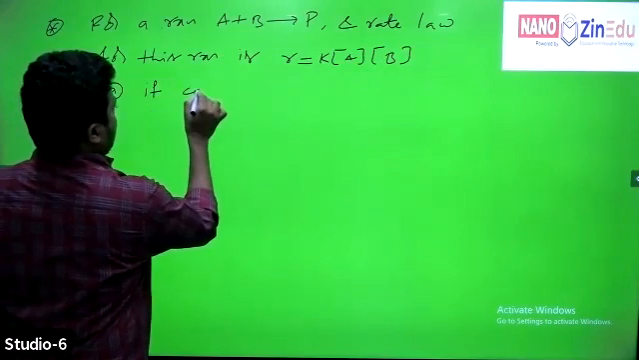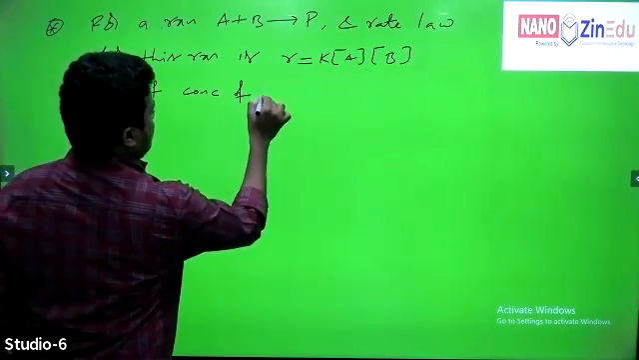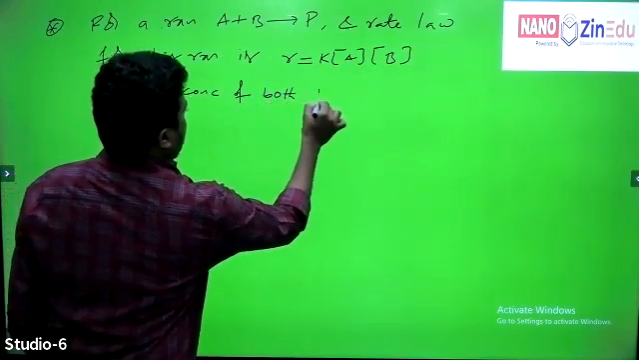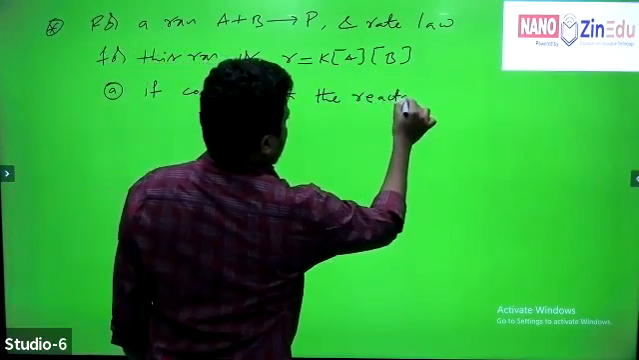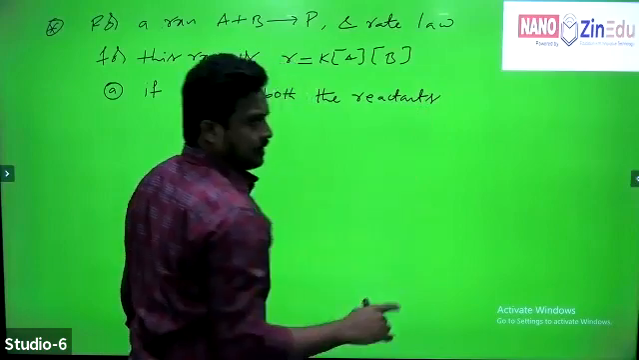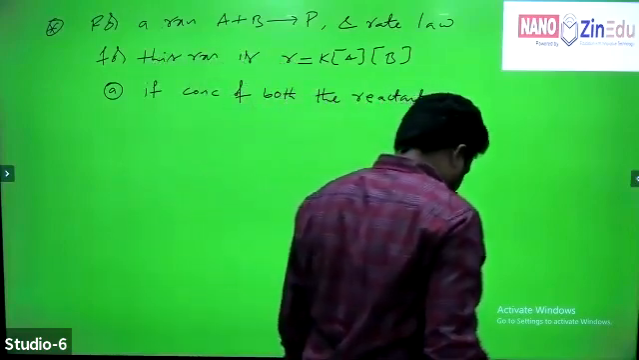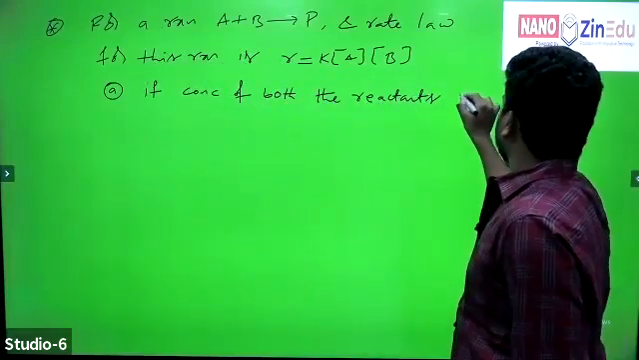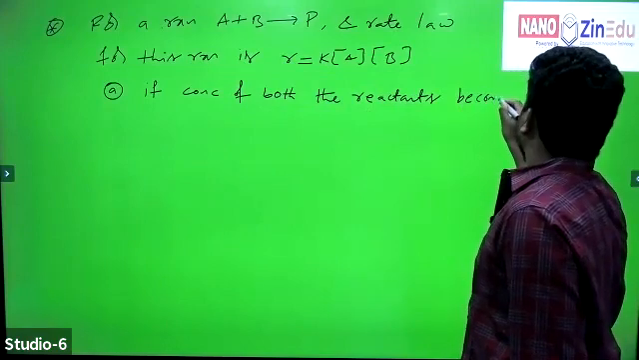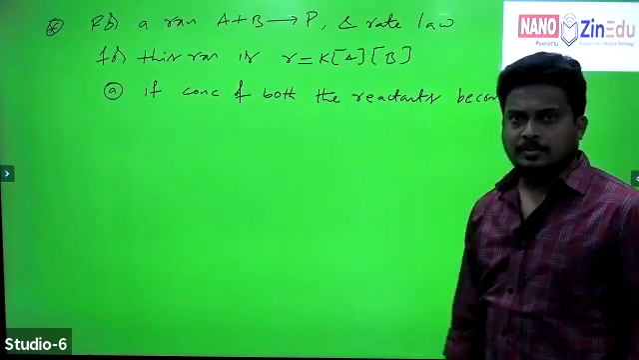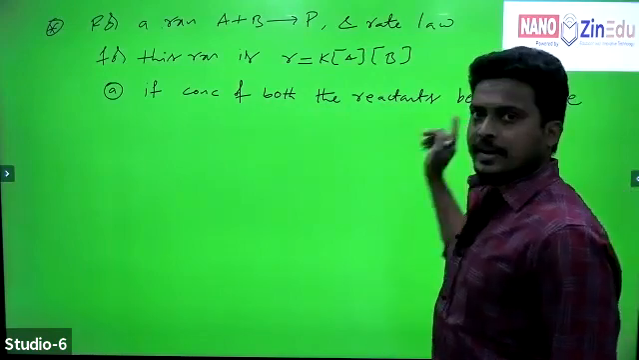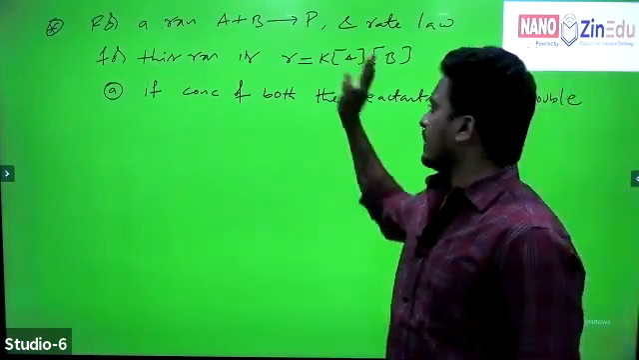If concentration of both the reactants becomes double, what is the new rate and how is it related to the old rate?